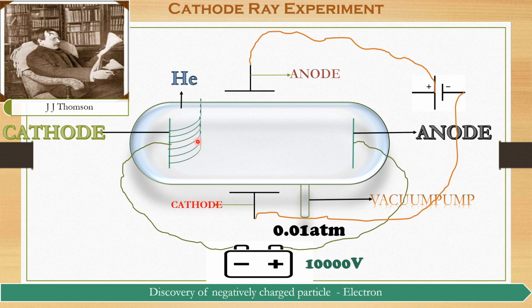Since these rays are emitting from the cathode, the rays are called cathode rays. And the total experiment is conducted to get the cathode ray. So that's why this experiment is called the cathode ray experiment.